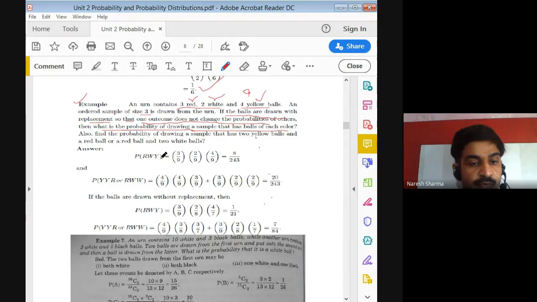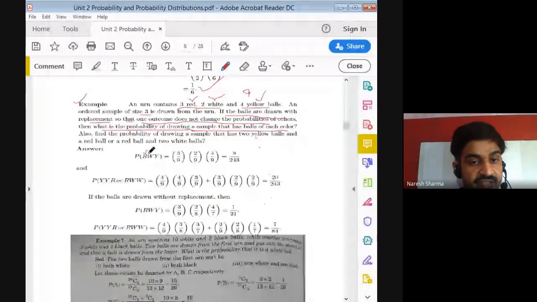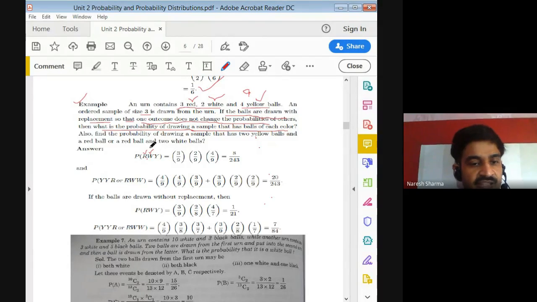So we are calculating the probability that the first ball is red and, or you say intersection. You may use R and W with an intersection sign between them. You may use "and" also, or you may use a dot also. All things are the same. So here we write in continued order, that is R W Y, that means R dot W dot Y. So these are the 3 events: first ball is red, second ball is white, third ball is yellow.